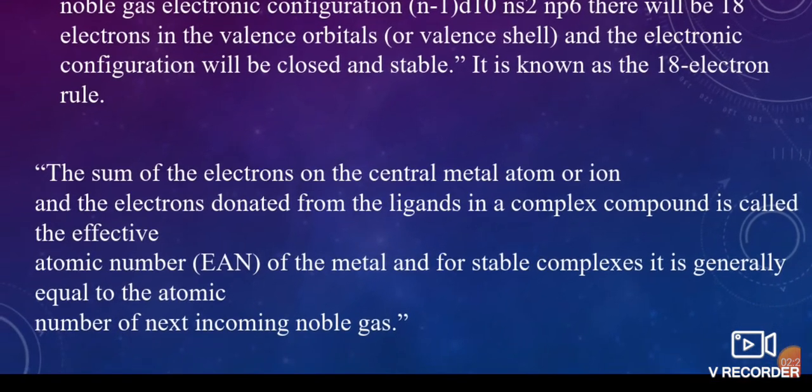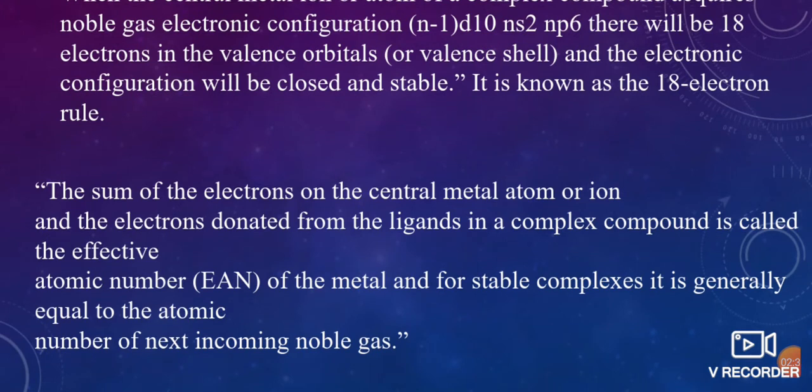The sum of the electrons on the central metal atom or ion and the electrons donated from the ligands in a complex compound is called the effective atomic number of the metal. For stable complexes, it is generally equal to the atomic number of the next noble gas.